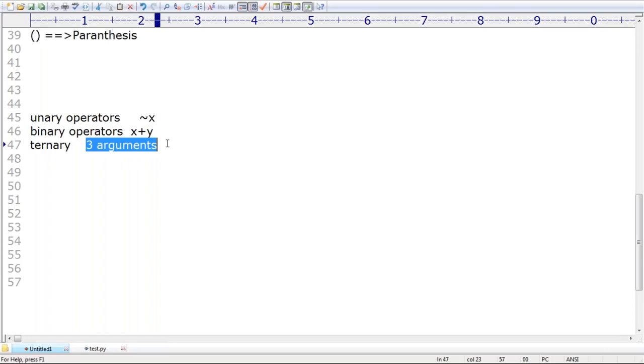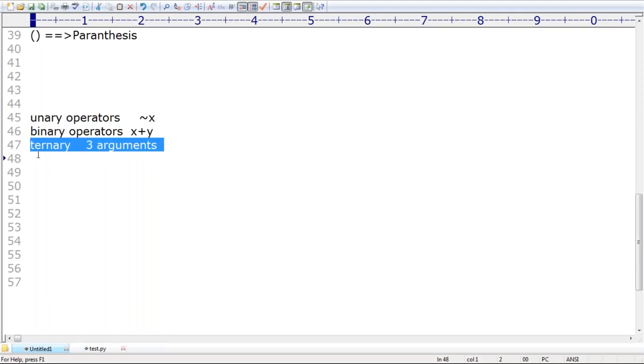That's why, not only in Python but in almost all programming languages, the highest precedence goes to unary operators. In general, after unary comes binary, and after that ternary.